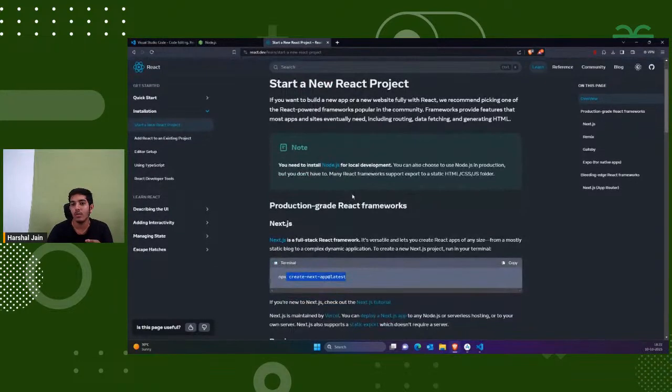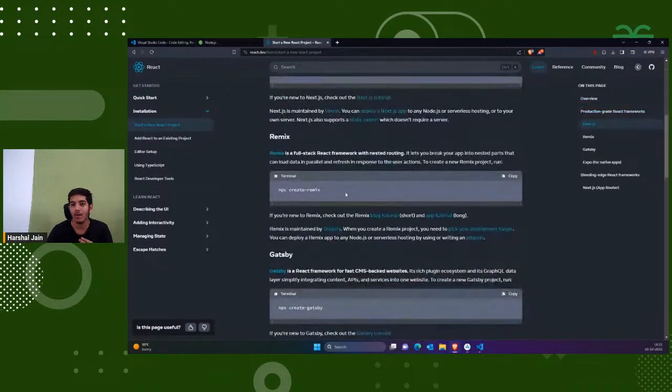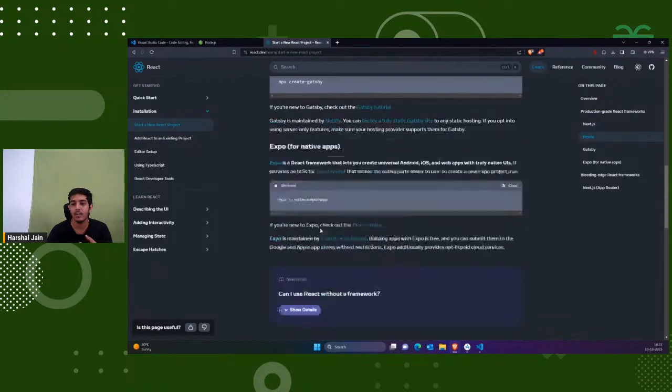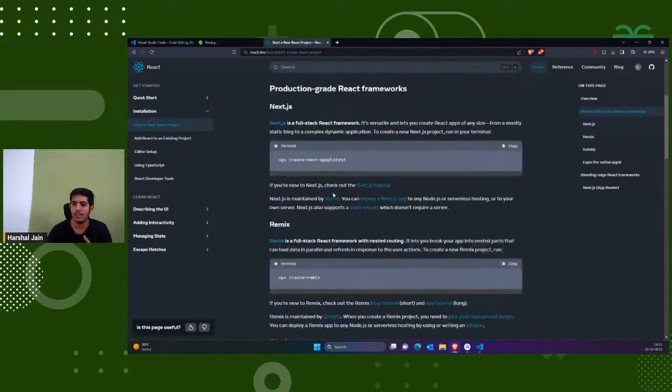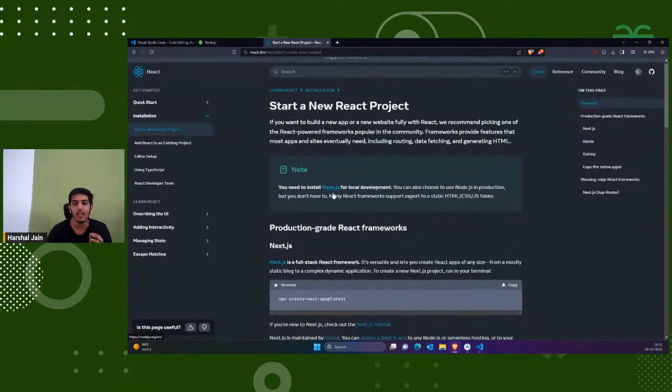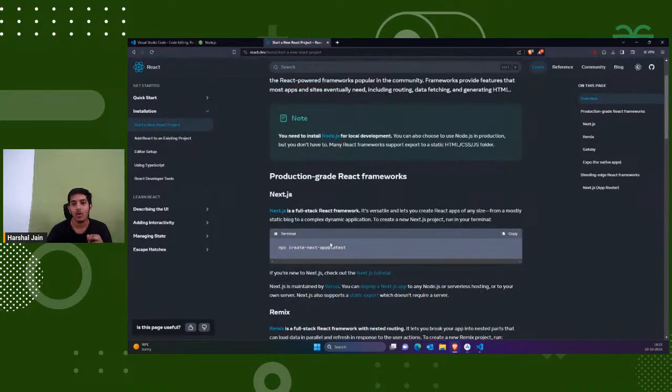But right now we have to use Next app, or we have to use Remix, or Gatsby, or if you are building a mobile application, that is React Native, then for that you have to use Expo. I hope you know Expo and things like that. But yeah, the basic thing is you were using React.js, now you have to use Next.js. It's recommended by the official website.